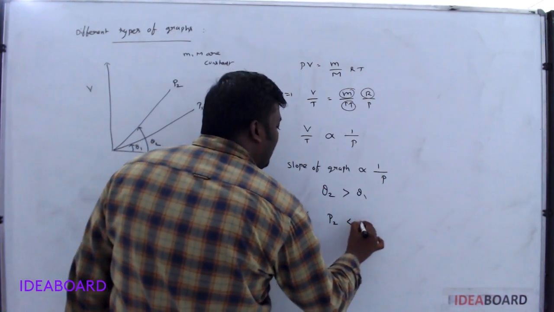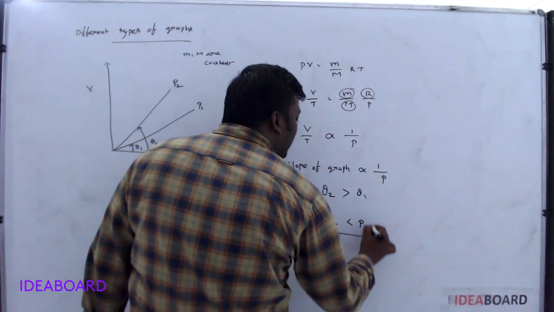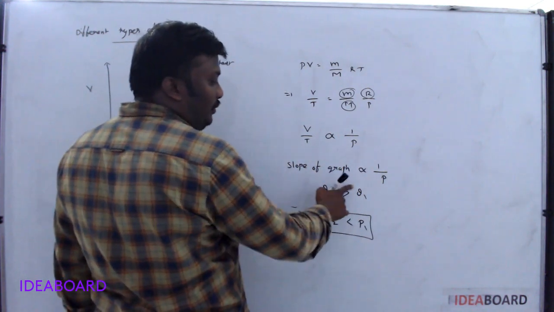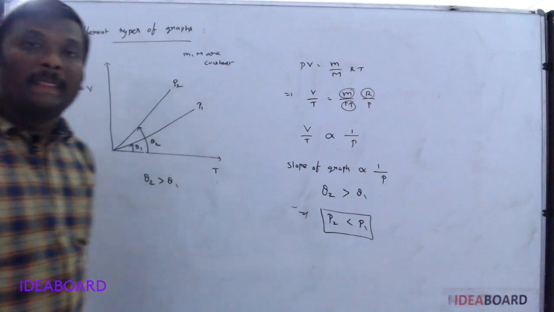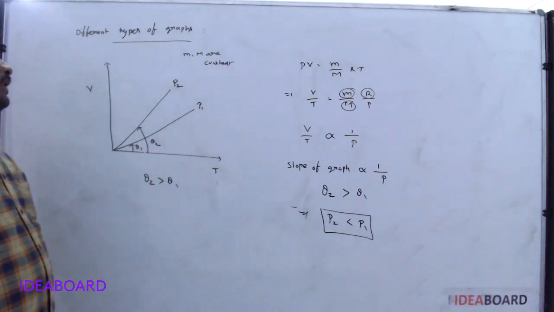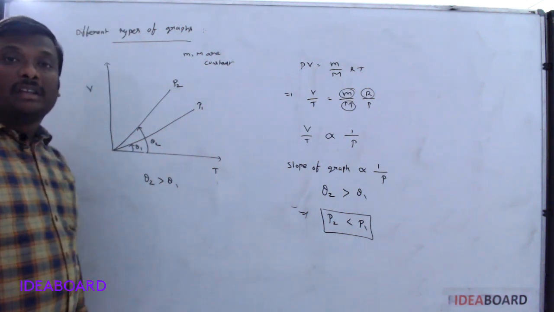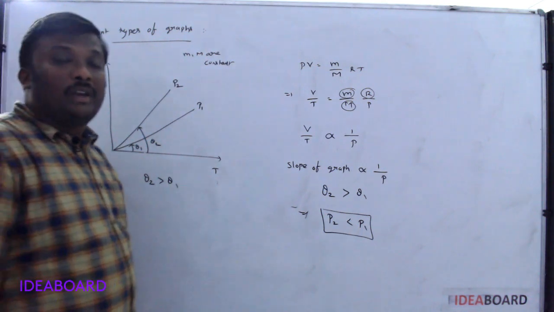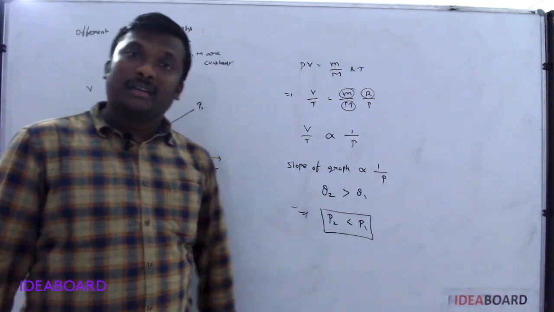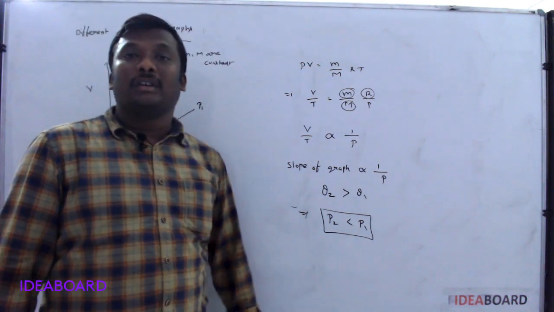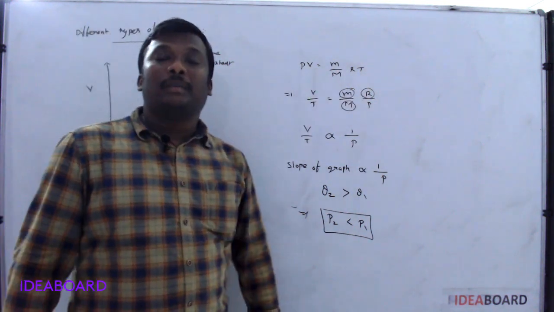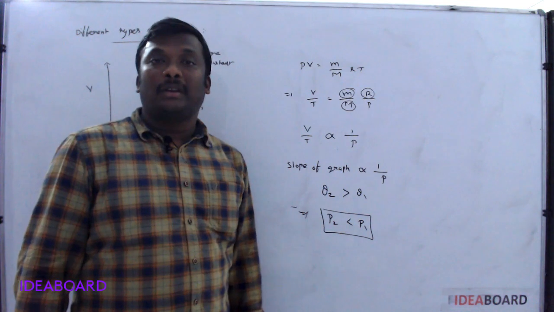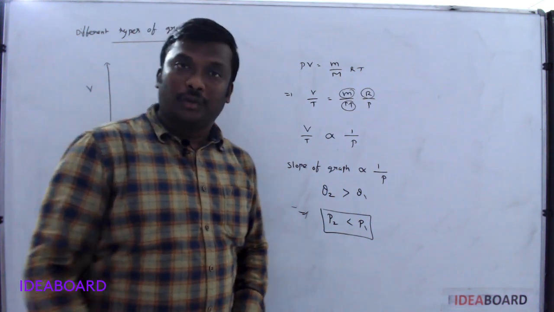Hence, P2 is less than P1. So while doing graphs in the ideal gas equation, you can consider sometimes areas, sometimes the slope of the graph. Everything comes from the general equation PV is equal to small m by capital M into RT.